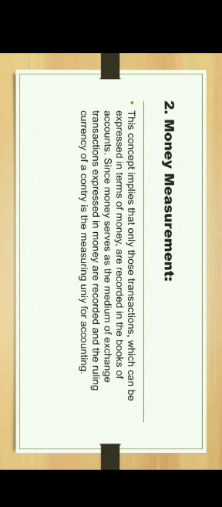Example, if a business has 5 computers, 2 tables and 3 chairs, the assets cannot be added to give useful information unless they are expressed in money terms. Means we'll write 1,50,000 for computers, 15,000 for tables and 2,500 for chairs. We cannot mention it as 5 computers, 2 tables, 3 chairs. We have to mention it in money terms. That is money measurement.